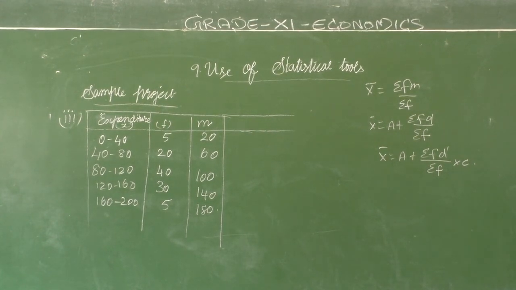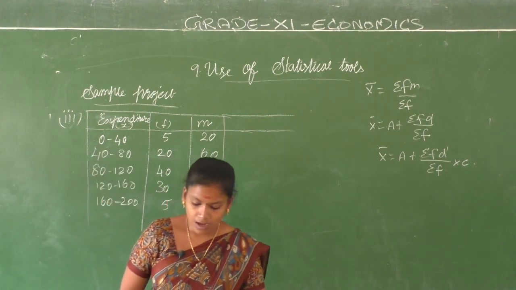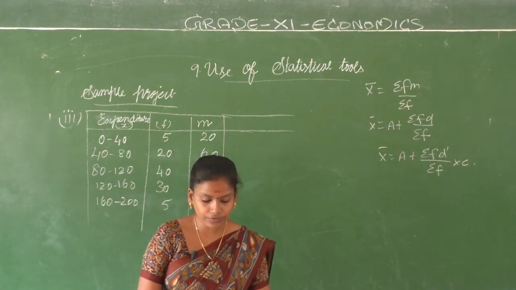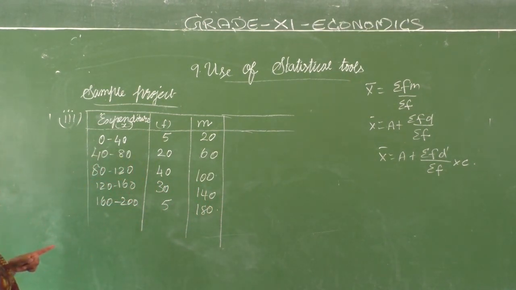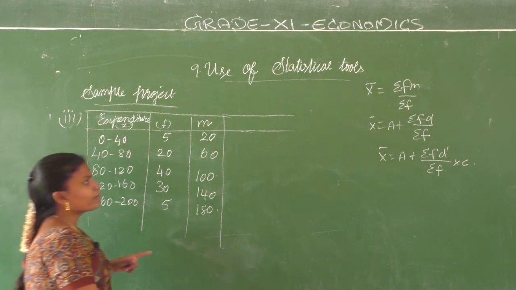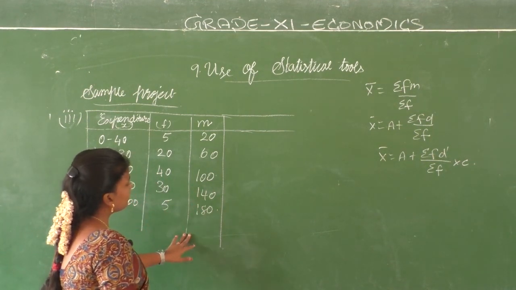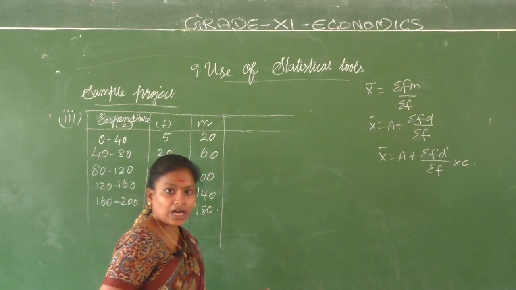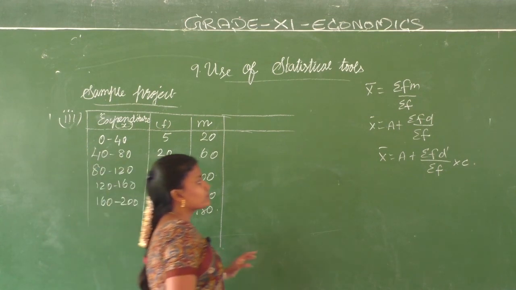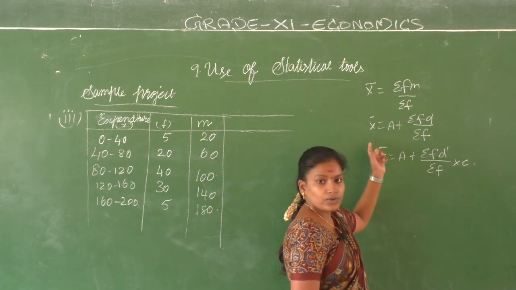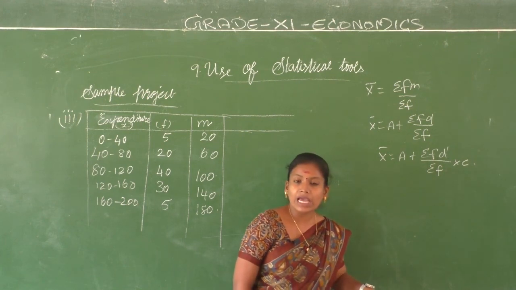As you know, we can use any one of these methods. So what are we going to do? Can we use the direct method? Summation Fm, multiplication F into M, will give you larger numbers. So what can we do? We can go with X bar is equal to A plus summation Fd by summation F.